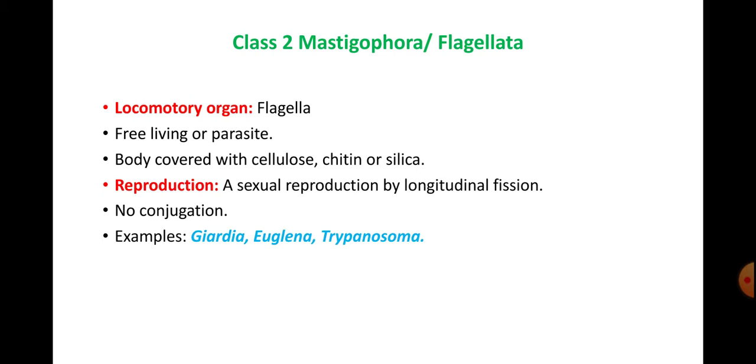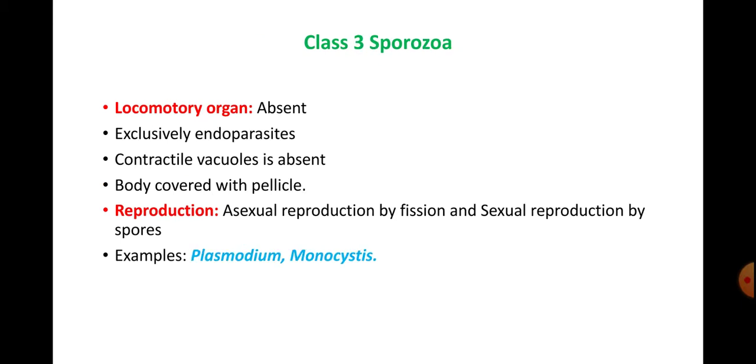So here also conjugation is absent. Example is Giardia, Euglena and Trypanosoma. Then Class 3, Sporozoa. Here locomotory organ is absent. Then exclusively endoparasites, means living inside the body of the other organism. Endo means inside.